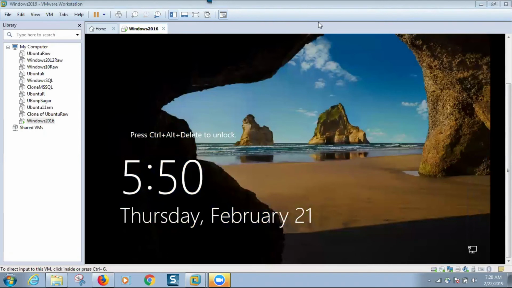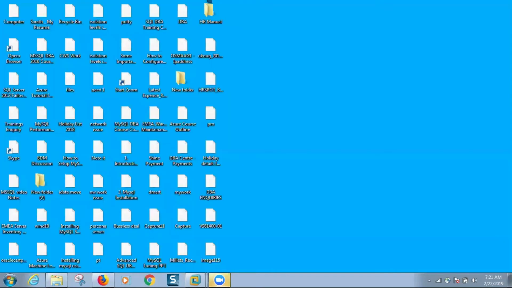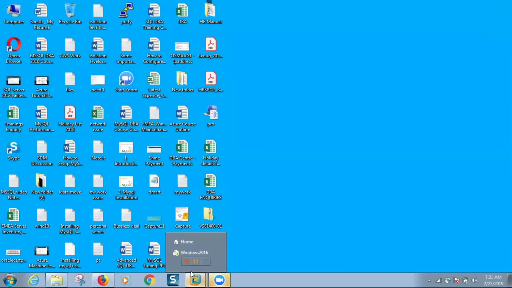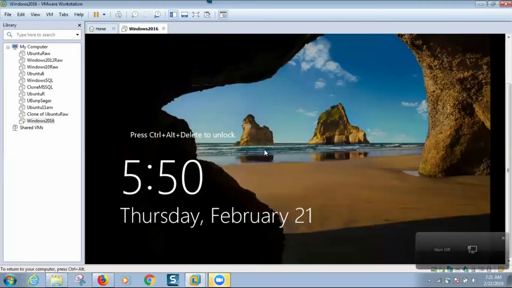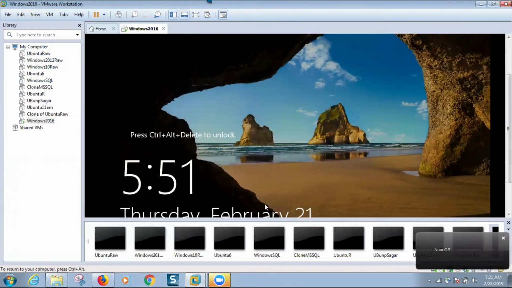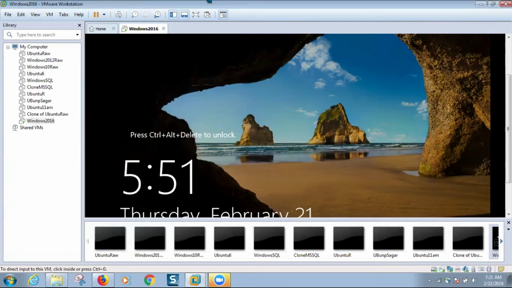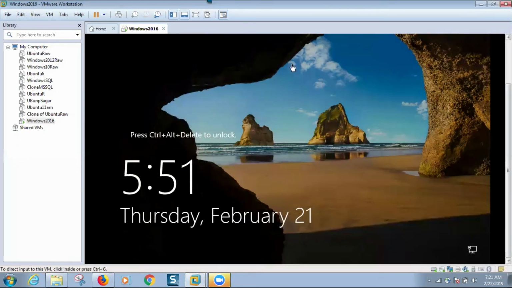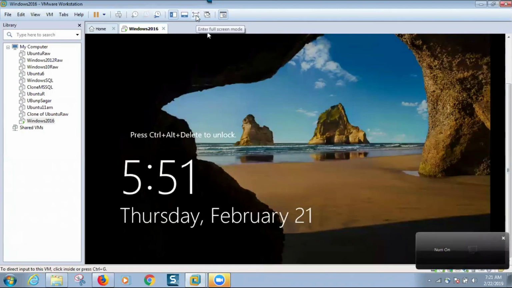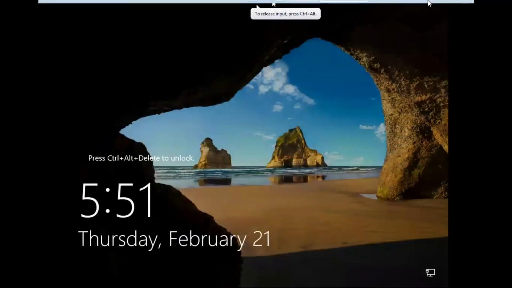Fine. See this. Now we got a new machine. Automatically it has come. See, this is our normal laptop. In this VMware we have one more operating system. If you want to maximize this one, see what this means. On the left side these things. This one is the bottom. If you don't want it, you can close it here. This one is maximize, a bigger size will come.